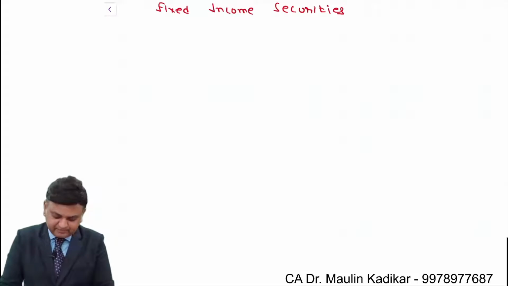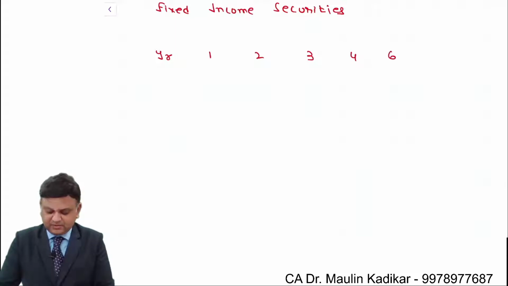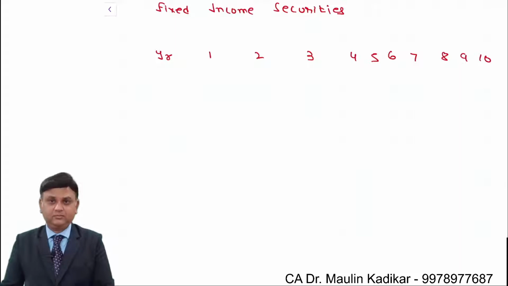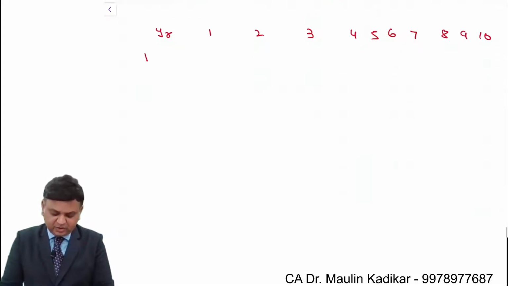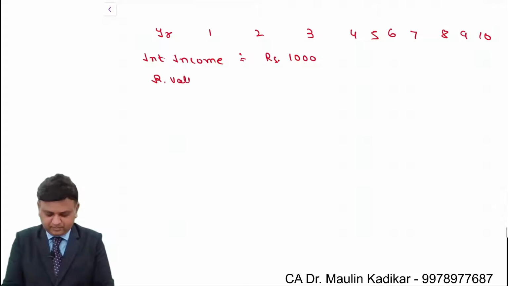It means that suppose the time period for which you are going to make investment is 10 years, in a security wherein you are going to get interest income which is the same annually, an amount of rupees 1000. The redemption value of the security is rupees 10,000.